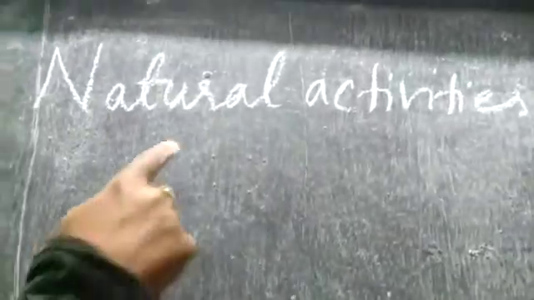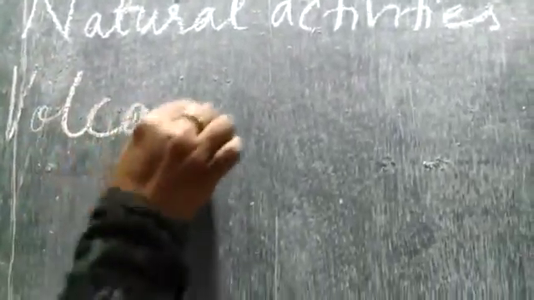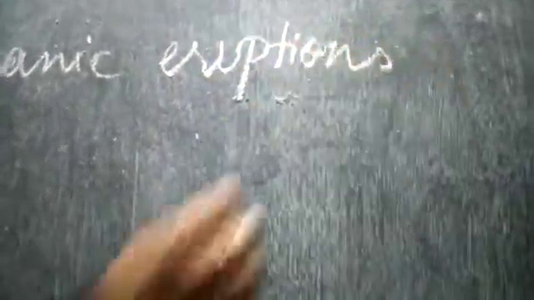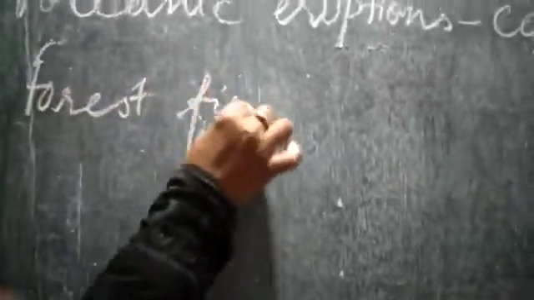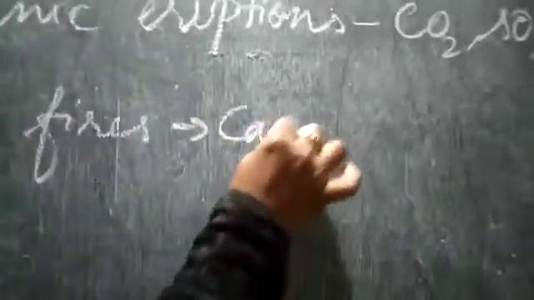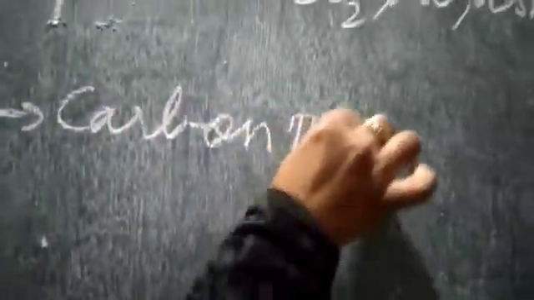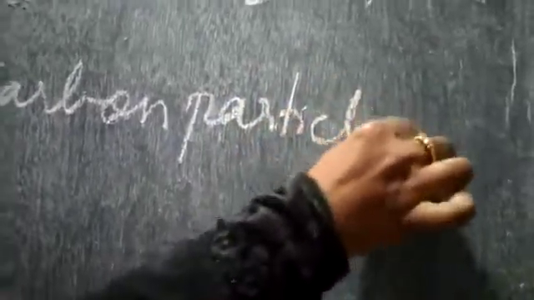What are the natural activities we will study, and what pollutants are released by them? The first one is volcanic eruptions, or volcanoes. What comes out is carbon dioxide, sulfur oxide and ash. Those are the pollutants which come out from volcanic eruptions. Next is forest fires. In forest fires, carbon particles are released into the atmosphere as pollutants.